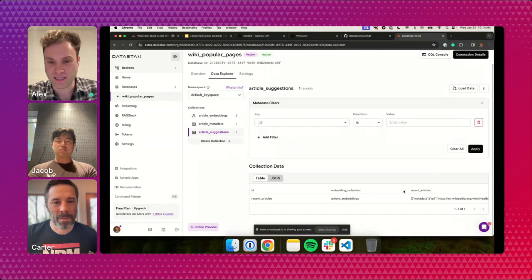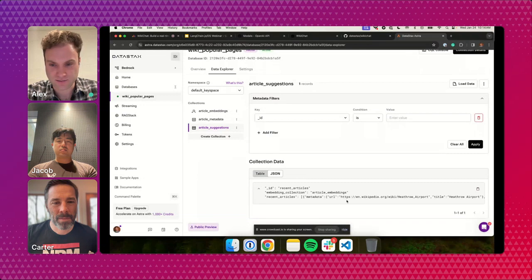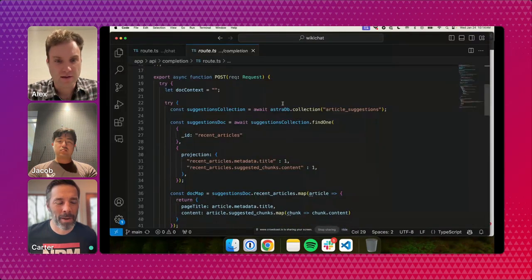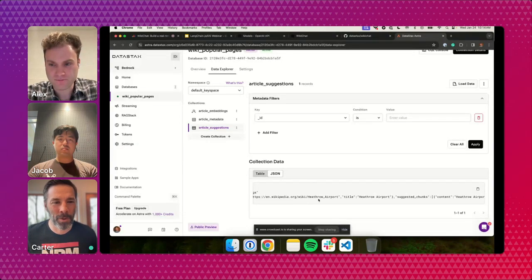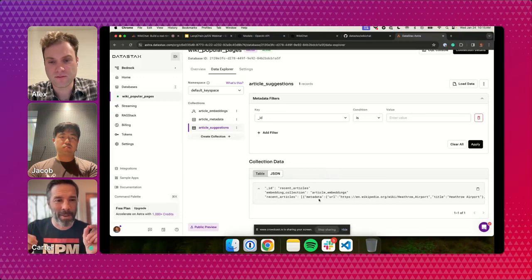As we're indexing Wikipedia, we keep track of the most recently updated articles, just right here, URL and title, and then the chunks as well. Right, and then for folks listening at home, there's a cron job that's always running, receiving these real-time updates from Wikipedia, and then Alex, in the database, that's just a single document that is effectively being overwritten every time we get new documents from Wikipedia, right? Exactly. That's exactly what it is.